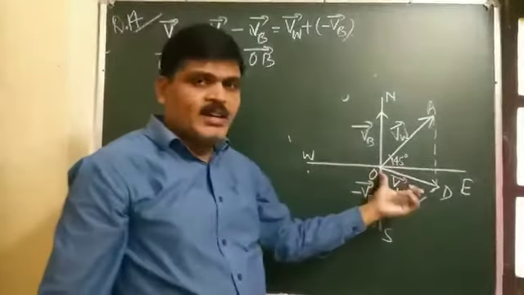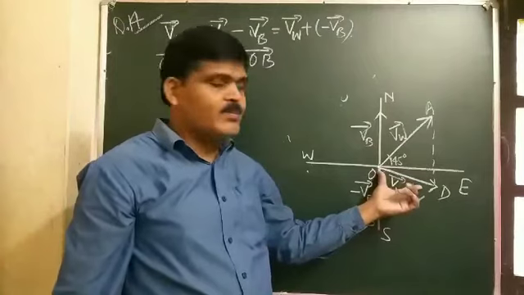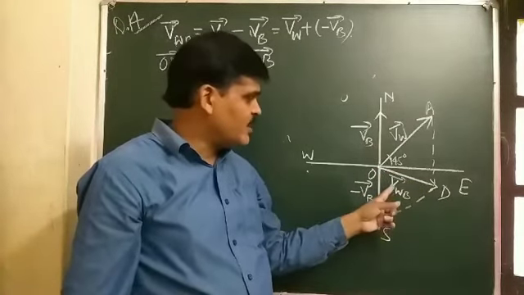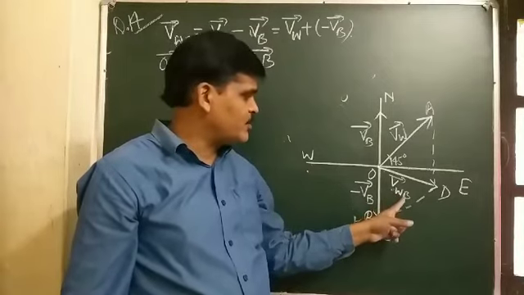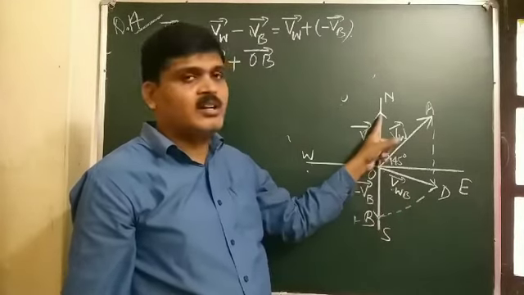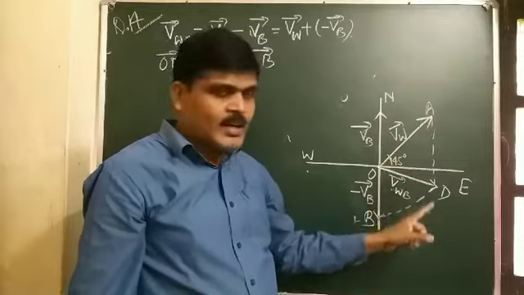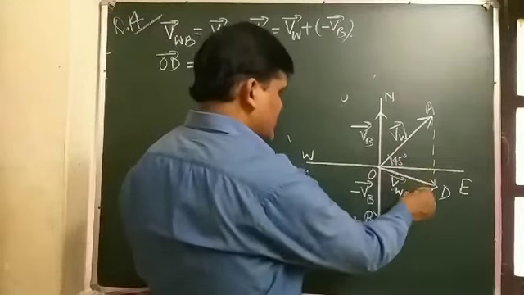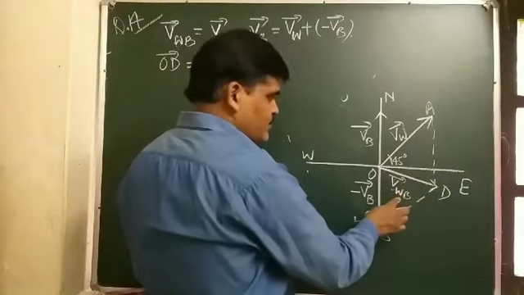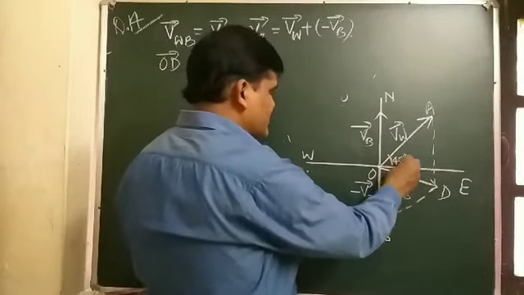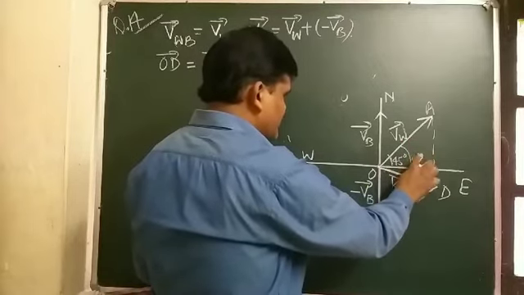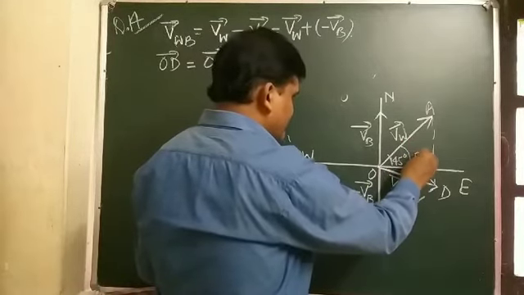So we have to find in which direction the flag will flutter. The flag will flutter in the direction of the relative velocity of wind with respect to the boat when the boat starts moving. Suppose the relative velocity of wind with respect to the boat makes an angle theta, or we can take beta.